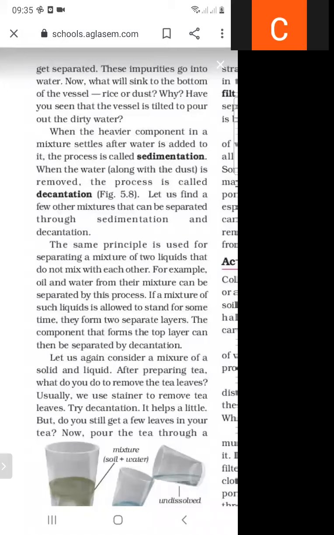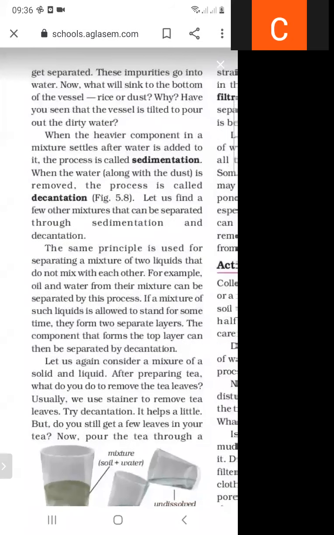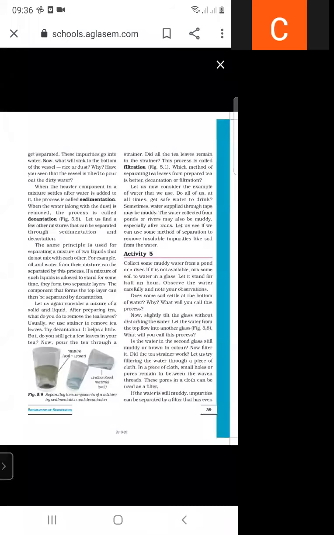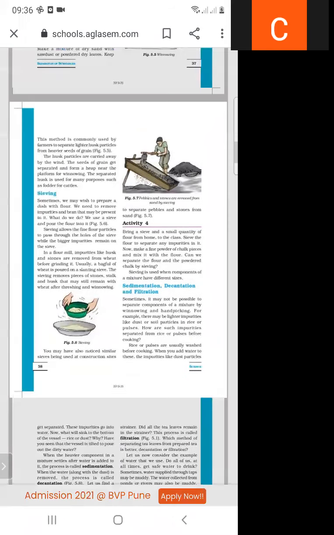What do you mean by sedimentation? When the heavier component of a mixture settles down when water is added into it, this process is called sedimentation. And when water is removed, this process is called decantation. Let us find a few other mixtures that can be separated through sedimentation and decantation.